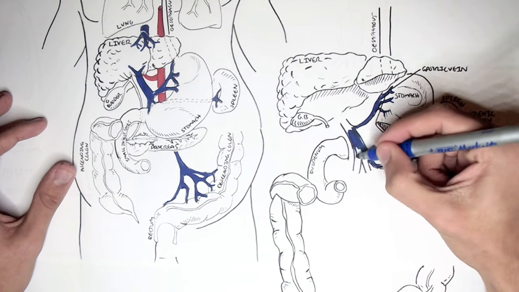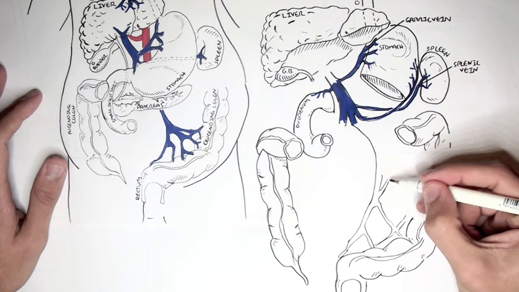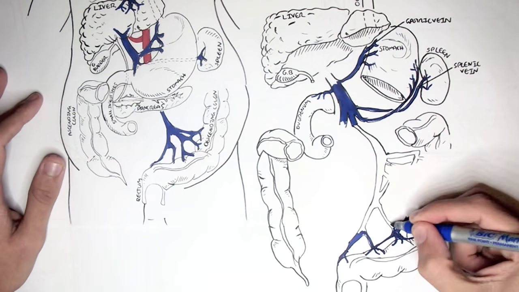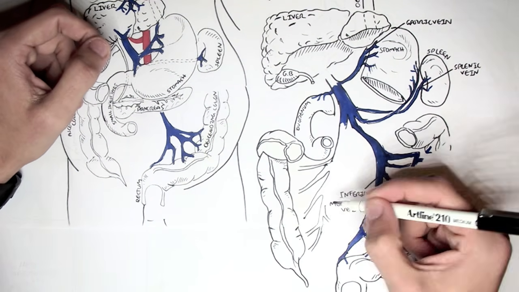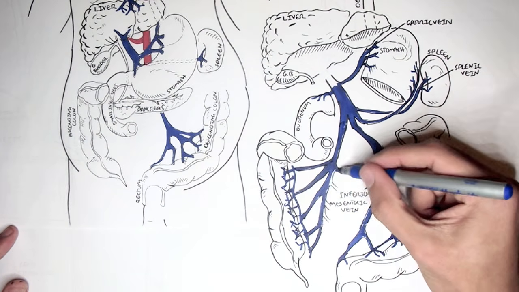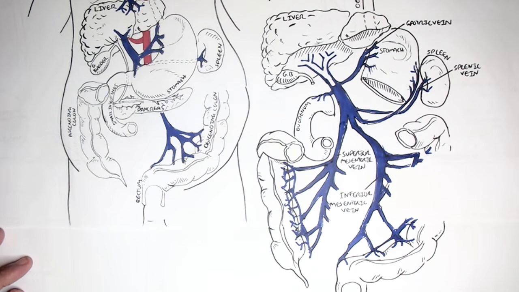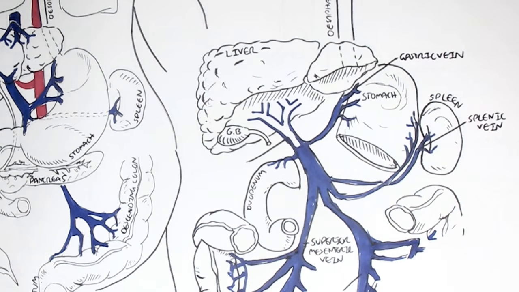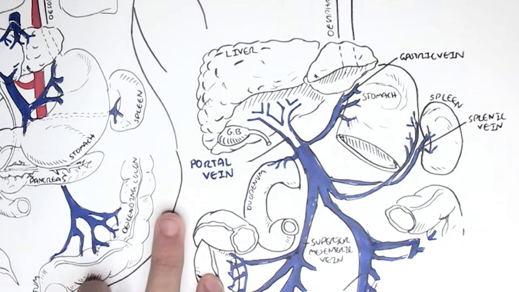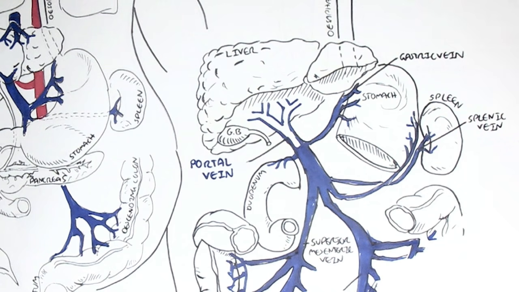And so here, the gastric vein will join the portal vein, the splenic vein will join the portal vein, the intestine veins, which are made up of predominantly the inferior mesenteric vein, will return blood from the descending large intestines, and the superior mesenteric vein will return blood to the portal vein from the ascending, transverse, and small intestines. So all these veins will join to the portal vein, which will not only provide the liver with deoxygenated blood, but will provide the liver with nutrients for processing. Because the veins leaving the intestines, for example, are absorbing nutrients after we eat.